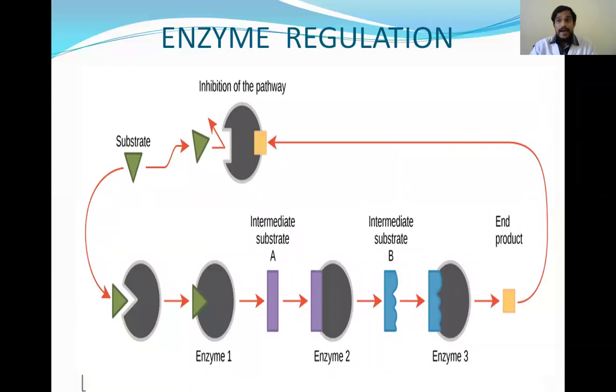And the next one is feedback regulation. Here you can see the series of reactions in which the enzyme combines with the substrate to form different intermediates, and finally the product is formed. And this product will inhibit the first enzyme so that there will be control to the continuation of the metabolism. When more product is formed, it will attach and control the first enzyme so that the metabolism can't take place and the formation of product itself is also controlled. This is known as feedback regulation.